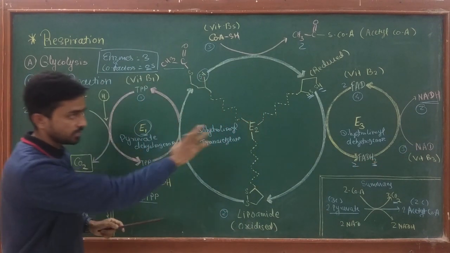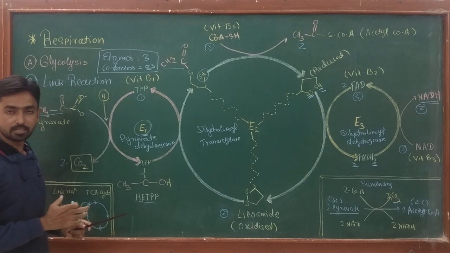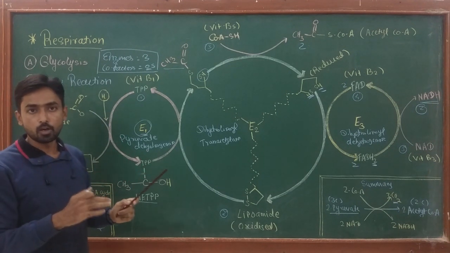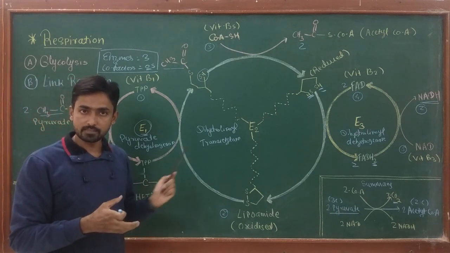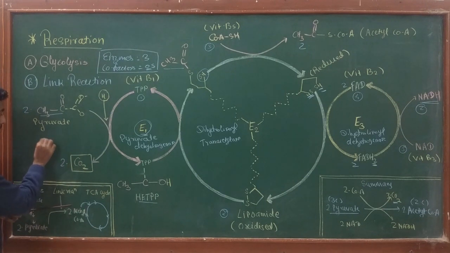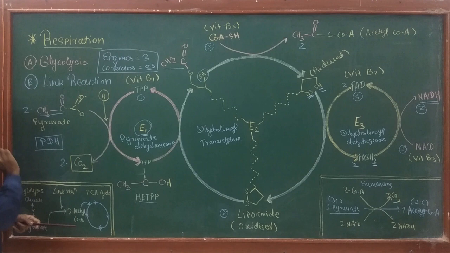Okay, this process of link reaction is catalyzed at the inner membrane of the mitochondria by these 3 enzymes together. So these enzymes are called the pyruvate dehydrogenase complex, PDH complex.